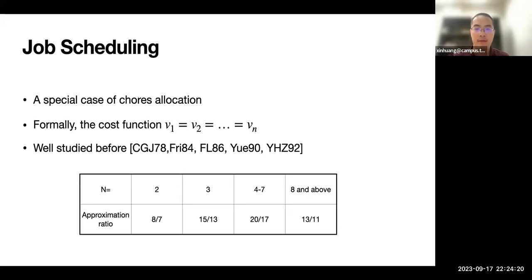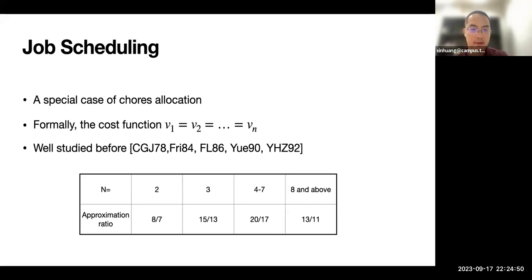And if you consider the parallel machine, then actually the minimum makespan is equivalent to the maximum share. If we restrict the HFFD algorithm to job scheduling, the algorithm has actually already been studied before, and here is the list of the results.